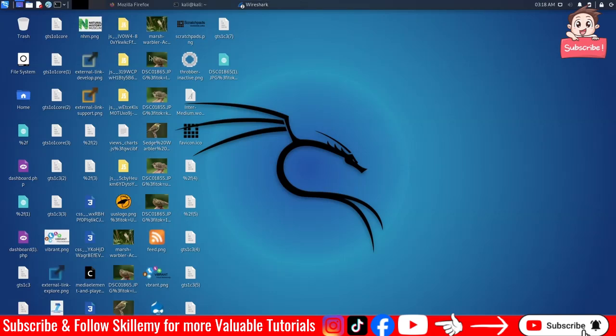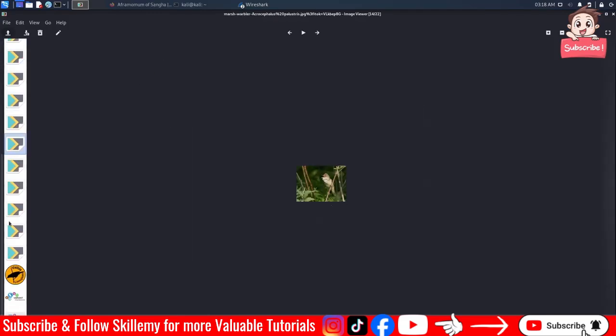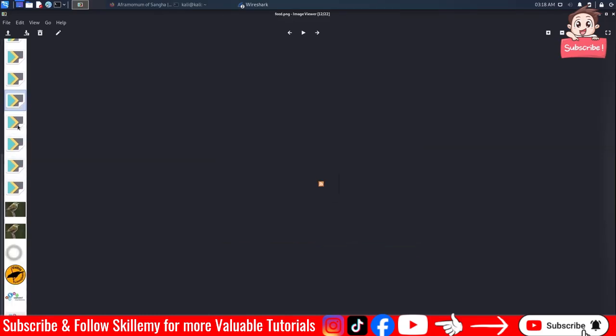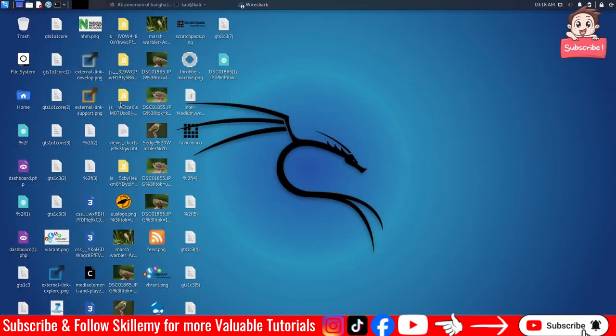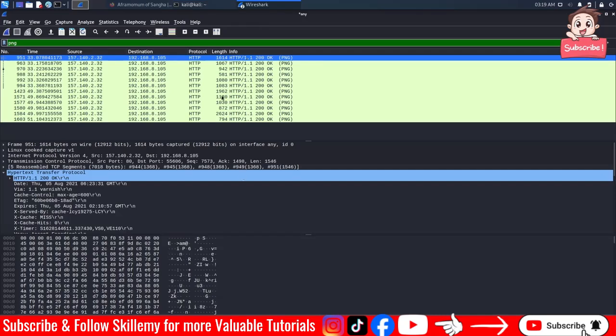Oh my God, you can see that we have all of the images. The images of the birds, the logo, whatever data we have. Which means that if I am using HTTP, I can see the traffic as plain text. So don't ever use HTTP websites, either for login, or don't develop such websites. And this is something very serious.